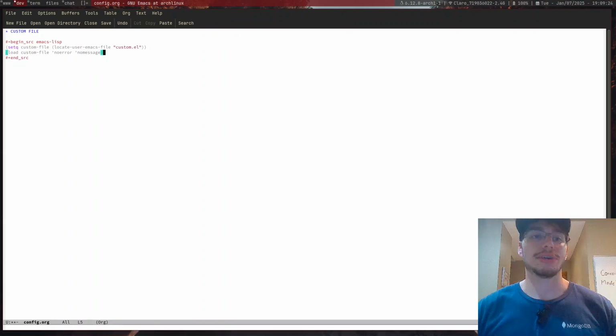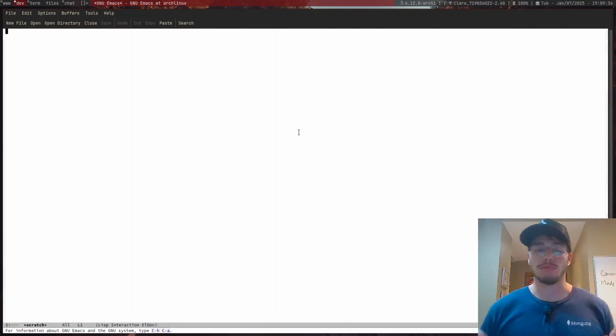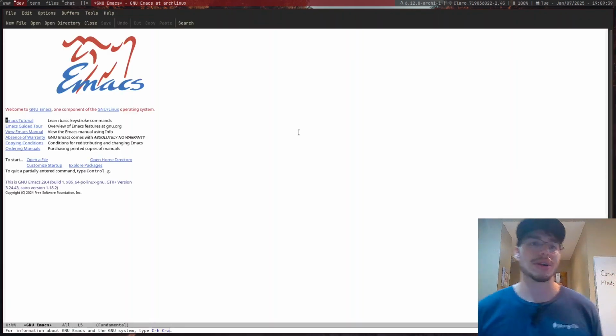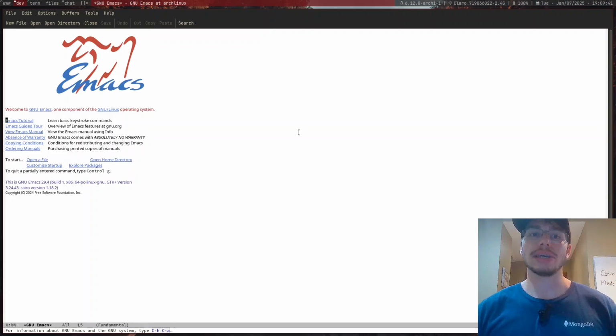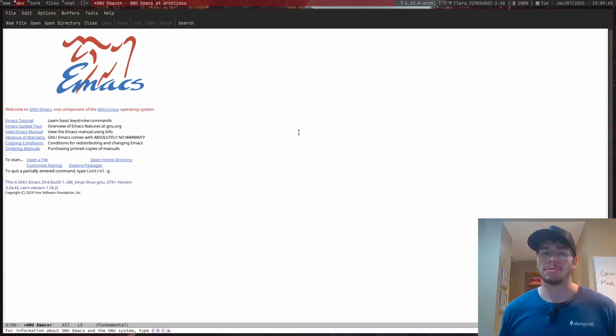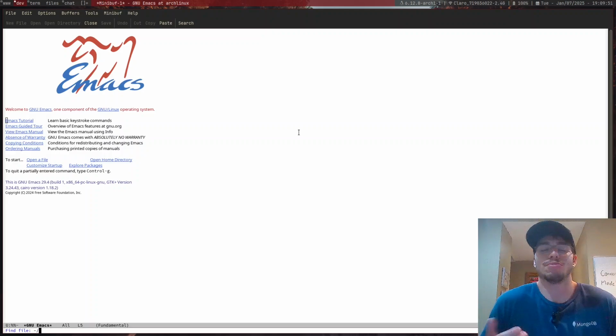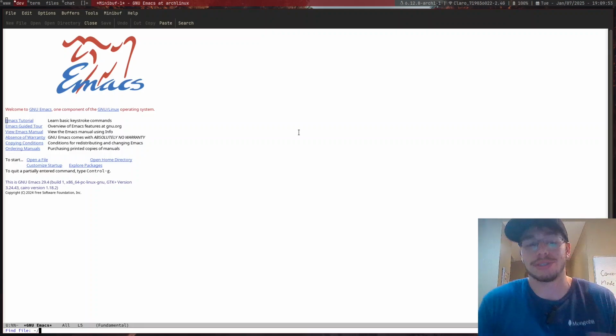Now the good thing about this is, if we were to test this once again, let's just do this. I will save the config.org file. Yes, I will. And now I'll just restart Emacs once again. And now we should not have any errors anymore. One really interesting thing just happened, right? Our file that we just babbled, it just babbled it. And because it's just a babble, it will not do much besides the obvious.